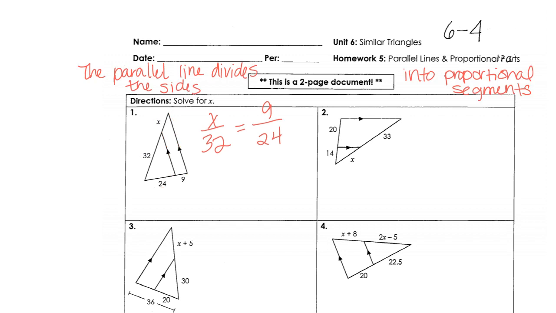All right, so up at the top, I went ahead and wrote part of that statement down so that we can see what's going on. At this point, once we have our proportion set up, we will cross multiply. So I get 24x equals 288, and I divide by 24. And I get x is 12.